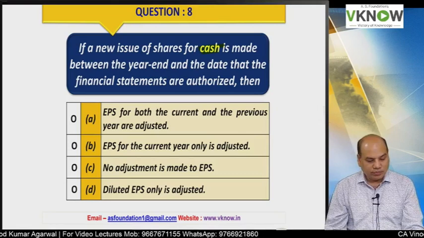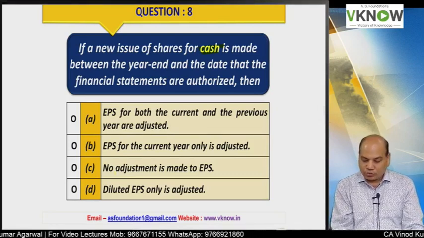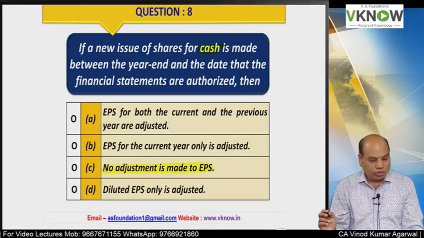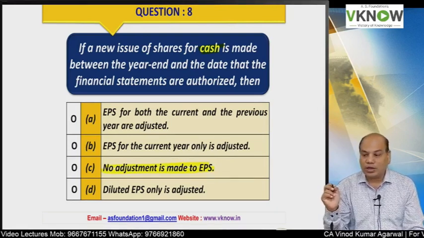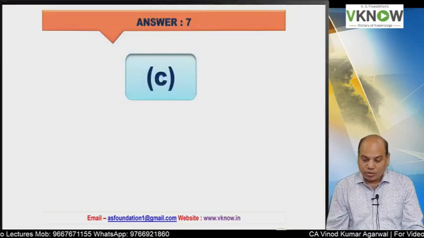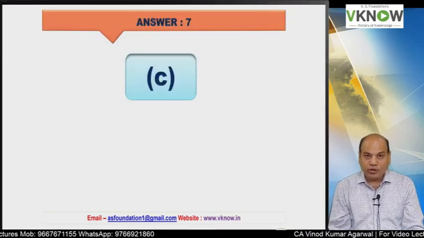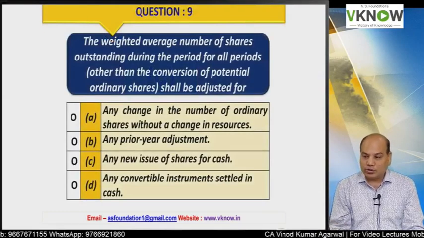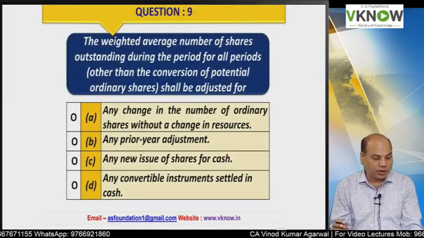What is the answer? The answer is no adjustment is made to the EPS. Only disclosure is required in the notes. So the answer is C. But if it was a bonus issue or stock split or reverse stock split, we would have made the adjustment.